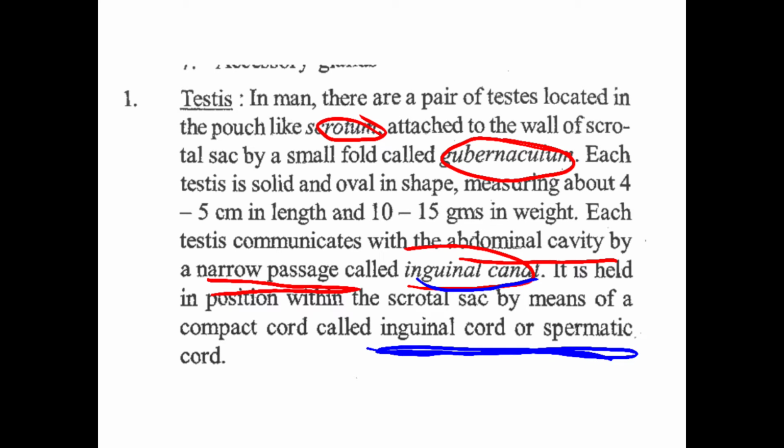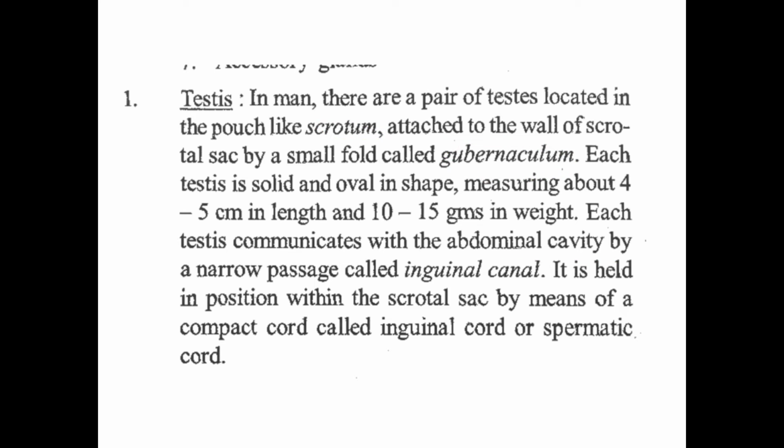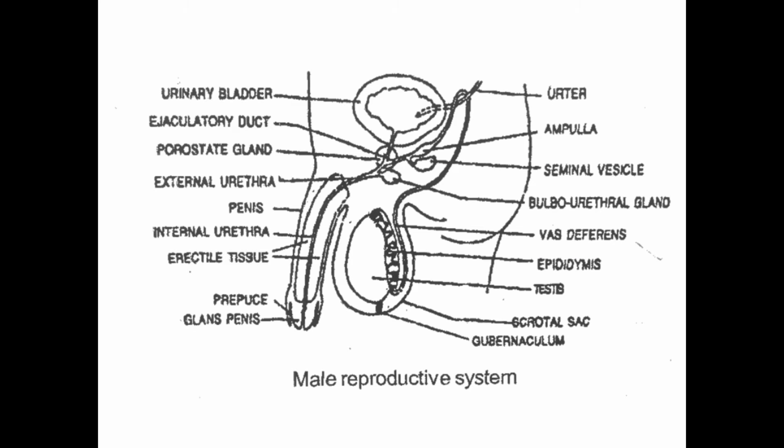Can you understand it? That means the inguinal canal is held in position with the scrotal sac by means of a compact cord. That cord is known as the inguinal cord or spermatic cord. Okay. Next, see the figure. The figure is very important. First you have to draw the figure. If you understand the figure, then you can easily write everything.